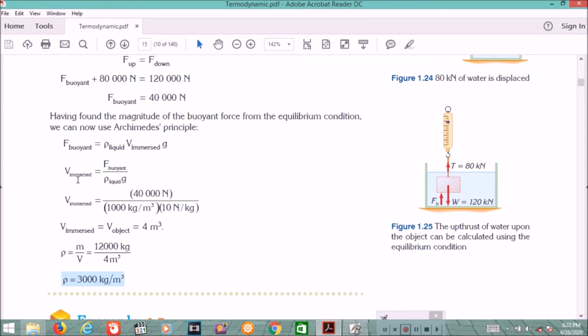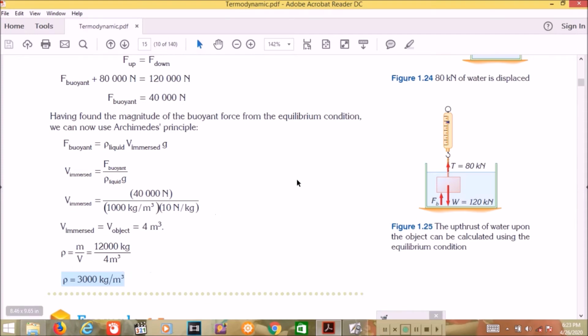Then the volume immersed is equal to F over rho times g, 40,000 over 1,000 times 10, and then you get the volume immersed 4 meter cube. The volume immersed is equal to the volume of the object, because the full body of the object is immersed. And then the rho of the object is mass over volume, 12,000 kilogram over 4, so the density of the object is 3,000